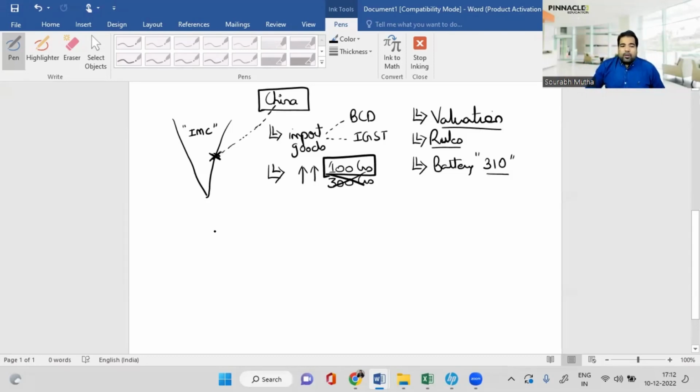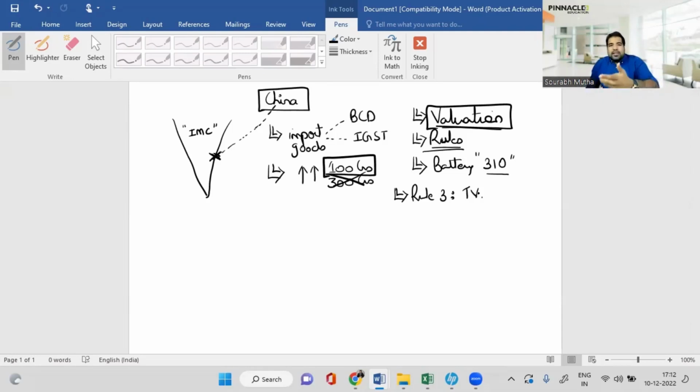Now, what we start off with and what valuation rules suggest, there are some valuation rules, and the rule number 3 says that basically you can use the transaction value. Now, what is transaction value? Transaction value is the value that is what you are transacting with, as long as the buyer and seller are not related. So you and the Chinese entity should not be related, and the price should be the sole consideration. That means if you're buying it worth 310 rupees, you're not doing anything else, you're not paying anything else, you're only paying 310 rupees. So if those two conditions are fulfilled, you can take the transaction value. So okay, we've taken the transaction value, and let's say our transaction value is 310 rupees.